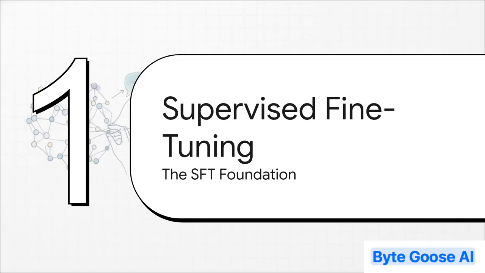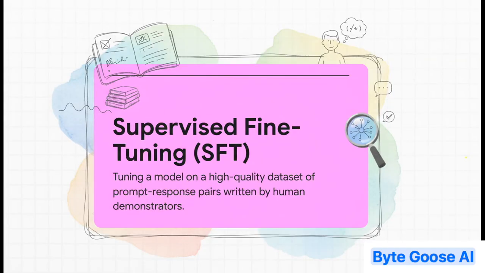Well, here's the interesting part. The very first step in this whole alignment process isn't actually reinforcement learning at all. Nope, it's more like we're sending the model to a finishing school first to give it a much better starting point before we get to the really complex stuff. This step is called supervised fine-tuning, or SFT for short. The idea is pretty simple.